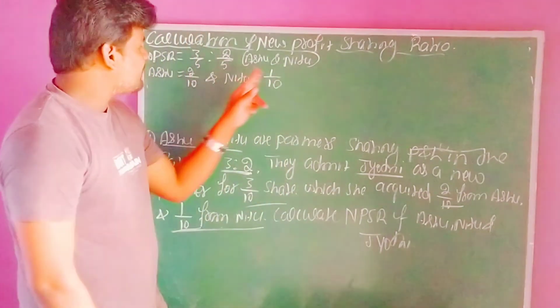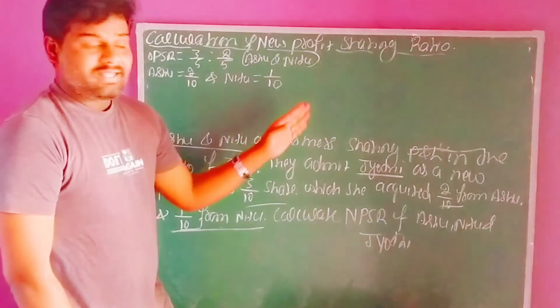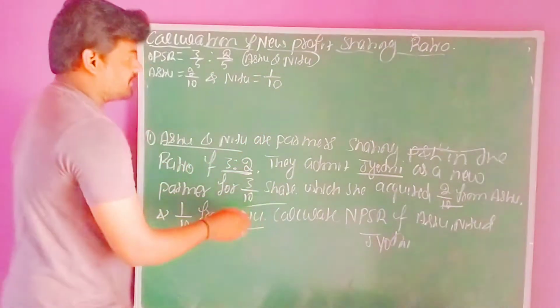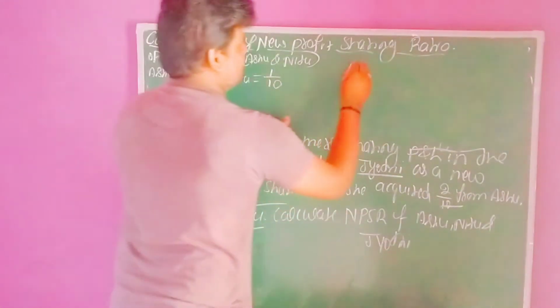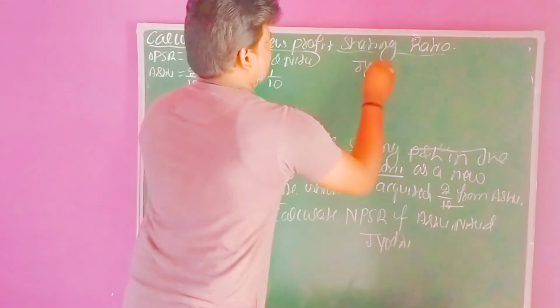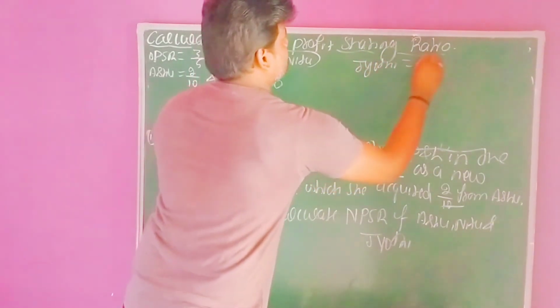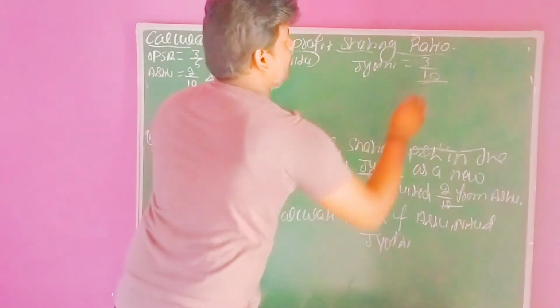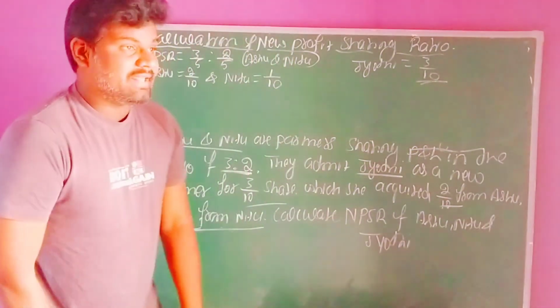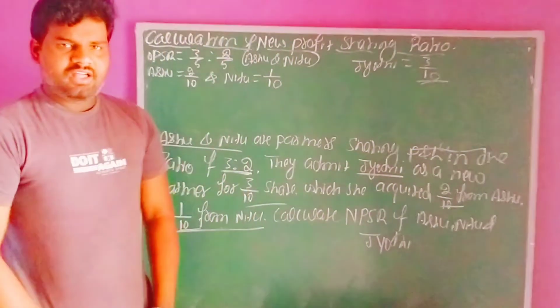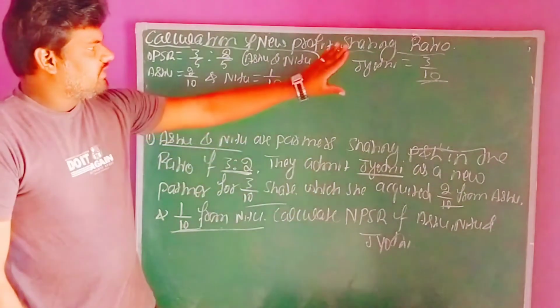So 2 plus 1 is 3, so 3/10. This is the new partner's share. Who is the new partner? Jyoti's share. The old partners offered 3/10 of profits in the future. So this is the given data.